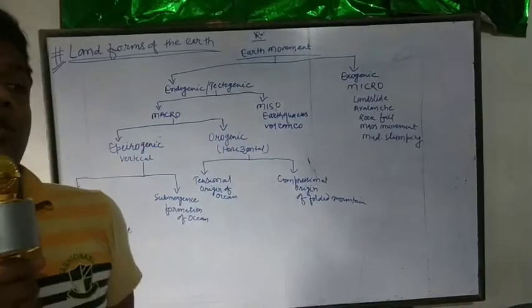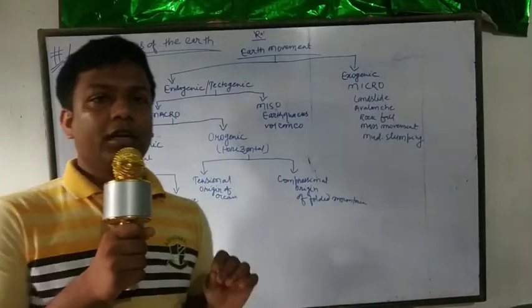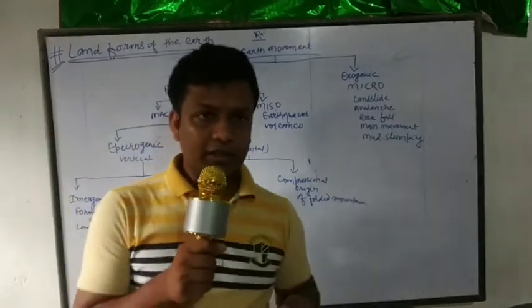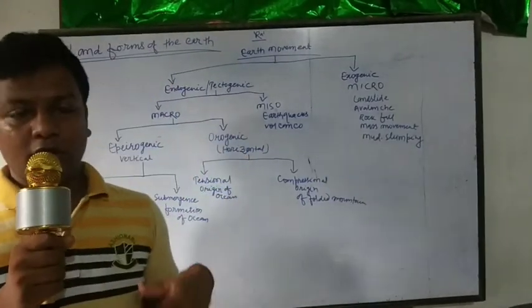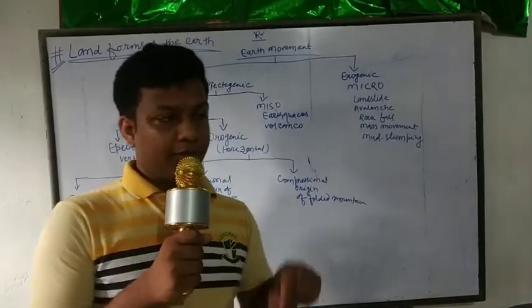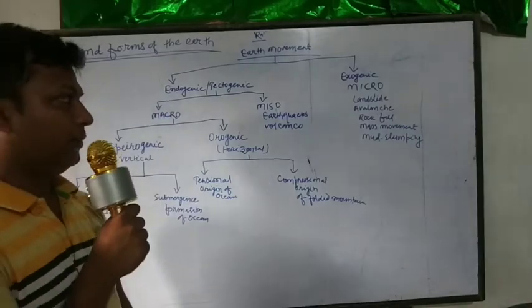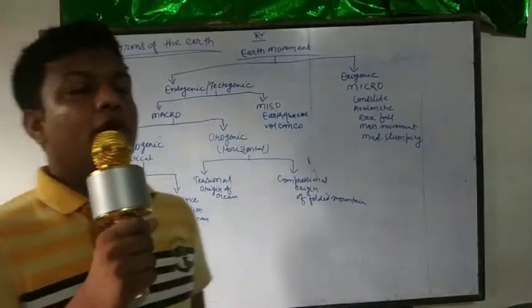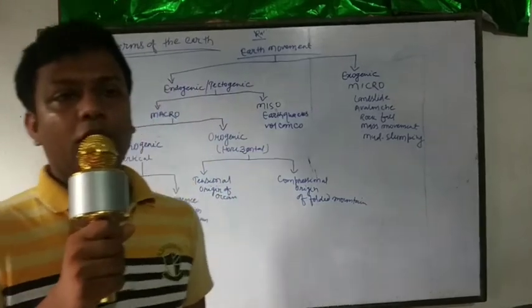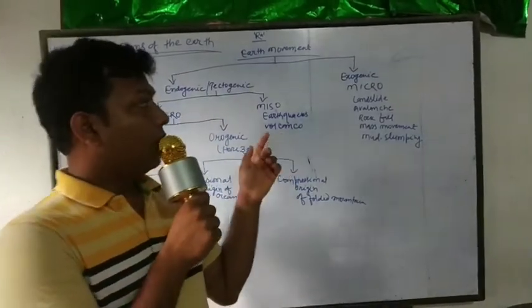All these questions are sorted out in this entire chapter, not in one video but the entire chapter. So you have to watch all the videos out and out.